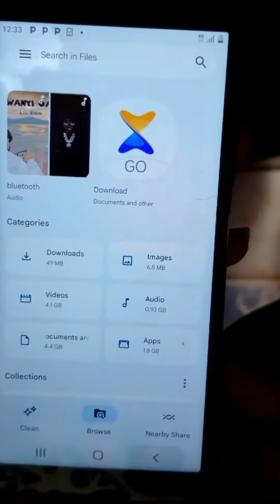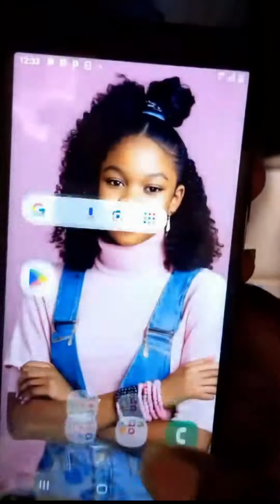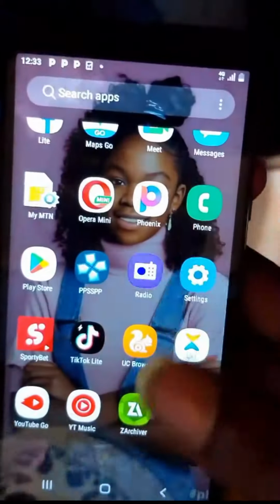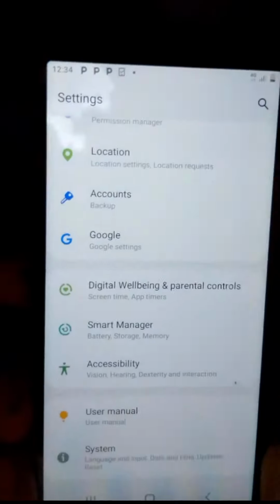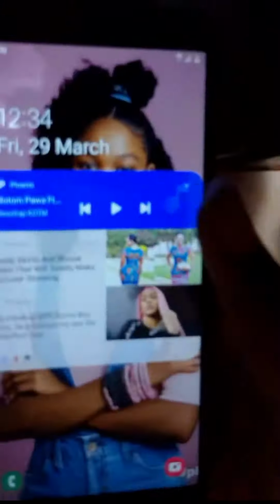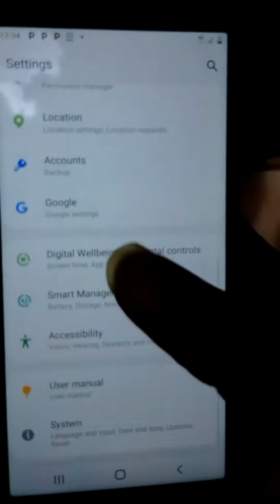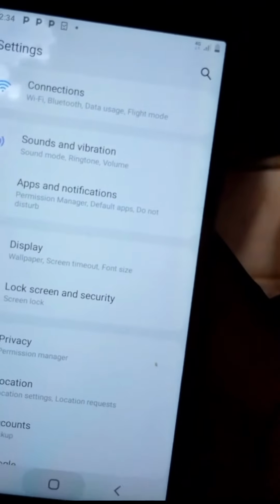then you come back to your settings and open the settings. Now you see everything is working successfully. Okay, everything is okay now.